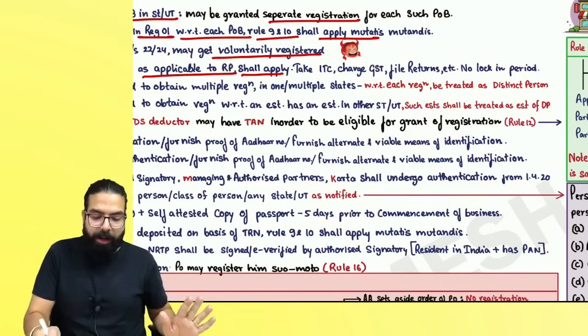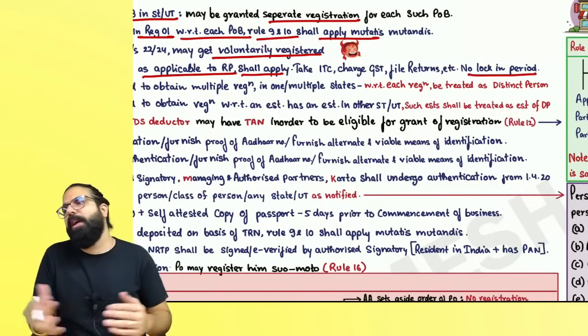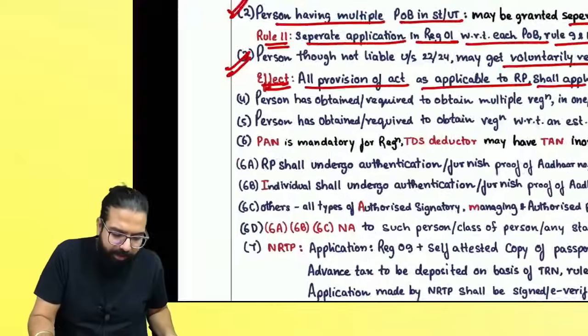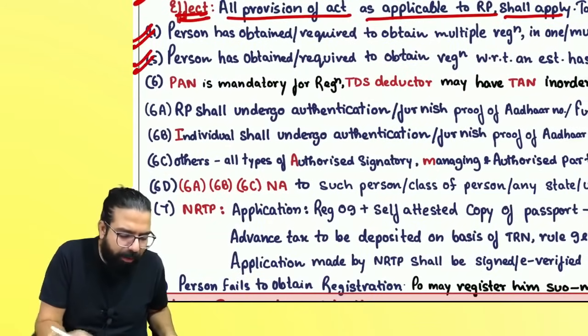Can I go ahead, everyone? Remember, there is no lock-in period. If ever you take voluntary registration and you feel you want to cancel, then you can go ahead and cancel your registration. The next ones are section 25(4) and section 25(5).